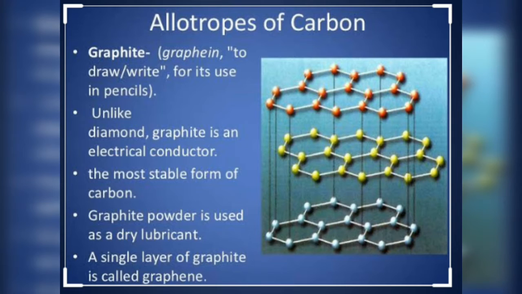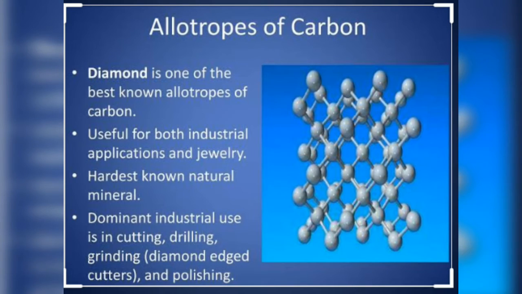Unlike diamond, graphite is an electrical conductor. Okay, diamond is not able to conduct electricity, but graphite is able to conduct electricity. The most stable form of carbon is graphite. Graphite powder is used as a dry lubricant. A single layer of graphite is known as graphene.